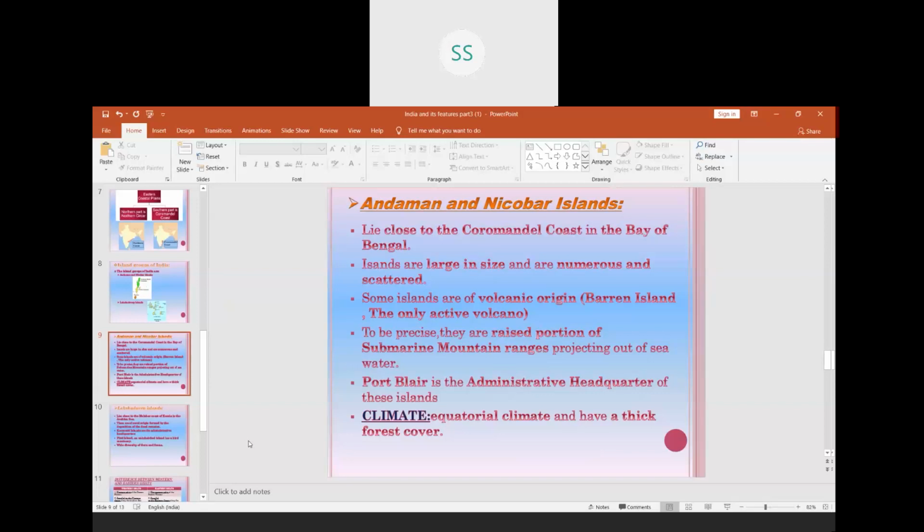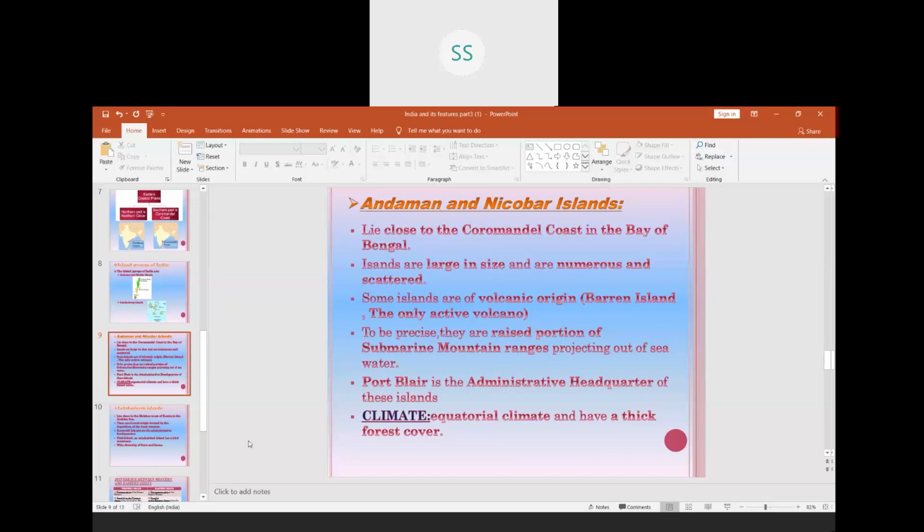And capital of Andaman Nicobar Islands is Port Blair. Here there is equatorial climate. Now what is equatorial climate? Equatorial climate is near the equator. We see near the equator it is hot and humid climate.